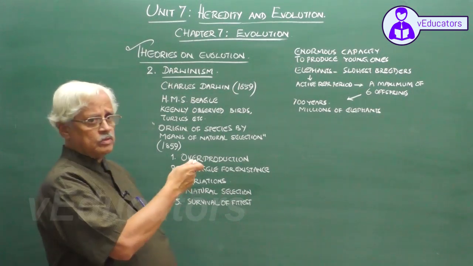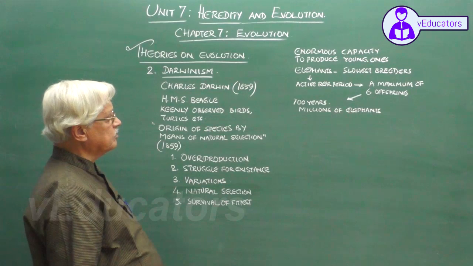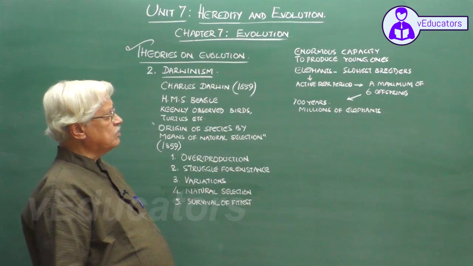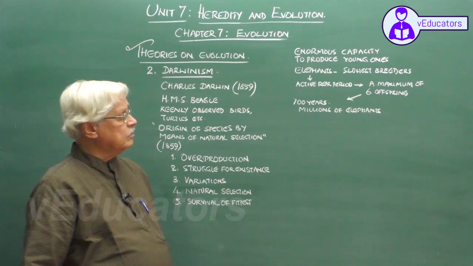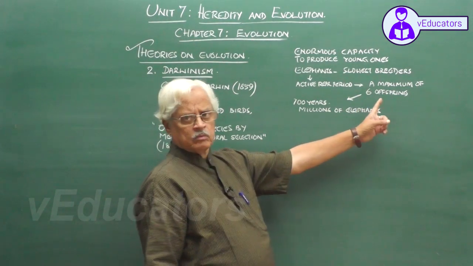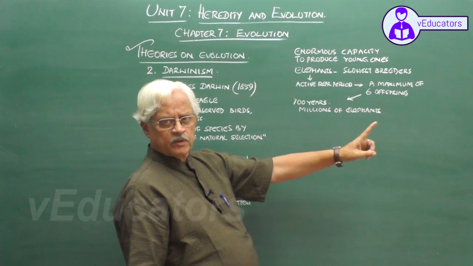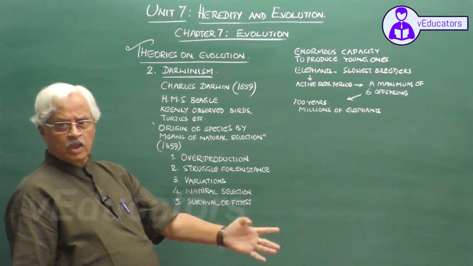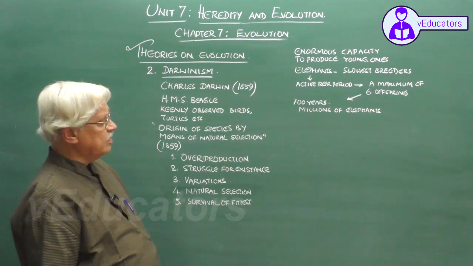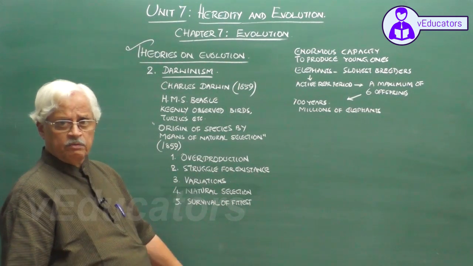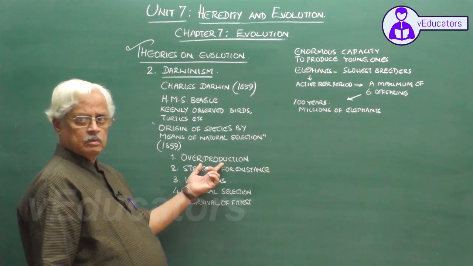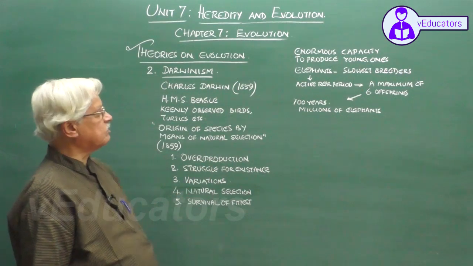If this is the situation in the slowest breeders like elephants, imagine what is the situation in some of the fastest breeders like the rats. Rats produce a minimum of 6 offspring, 2 to 3 times in a year. If all of them survive and continue to breed at the same rate, the whole world would be filled with rats. This is what he means by saying overproduction.